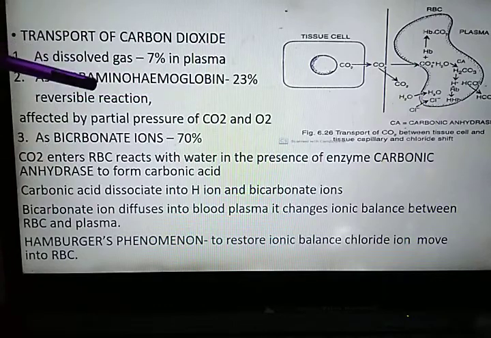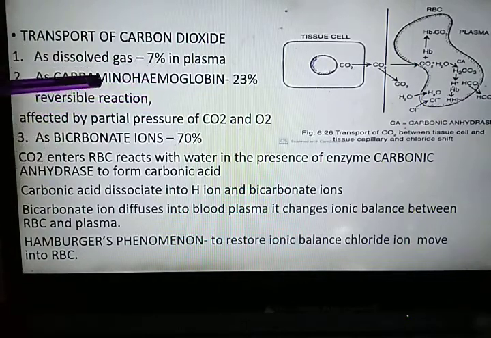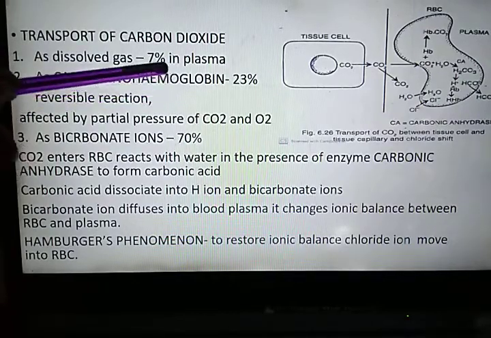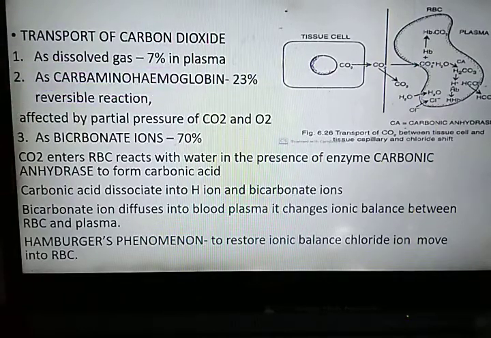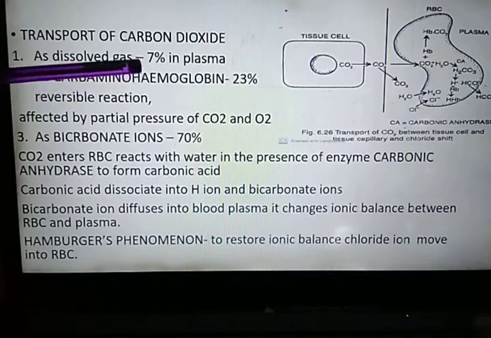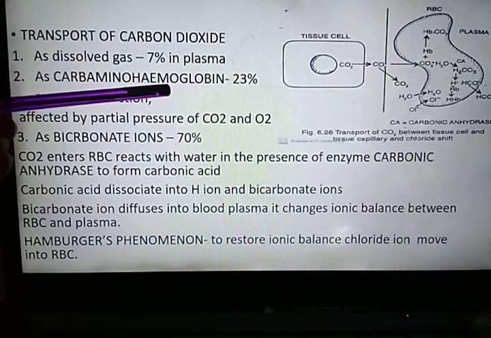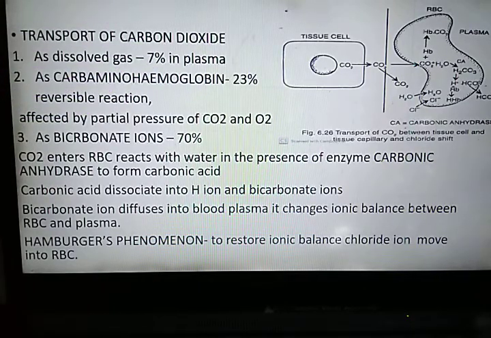carbamino-hemoglobin. A combination of two words, carbamino-hemoglobin. You can notice that the hemoglobin word is there. It means here the carbon dioxide combined with hemoglobin in the blood capillary in the tissues. Now, about 23% of carbon dioxide is transported in combination with hemoglobin to form carbamino-hemoglobin. This is a reversible reaction. Like oxyhemoglobin was a reversible reaction, the same is the case, carbamino-hemoglobin is also a reversible reaction.